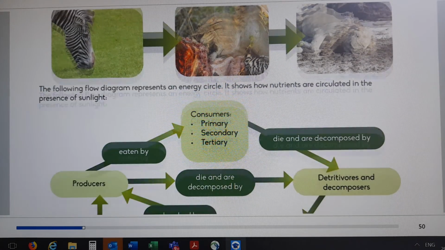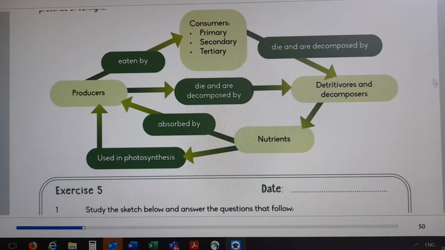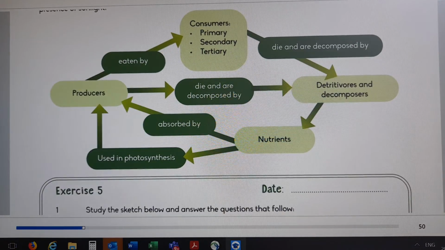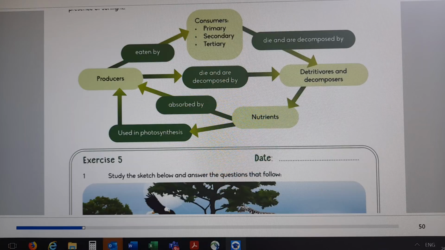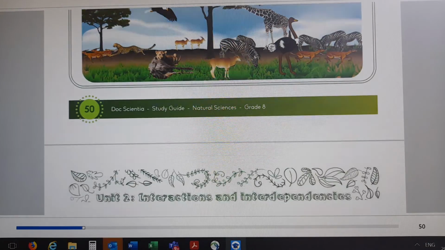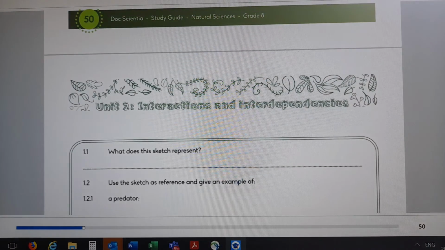You need to be able to explain the energy cycle of food. I think we have come to the end of the food chain under energy flow.